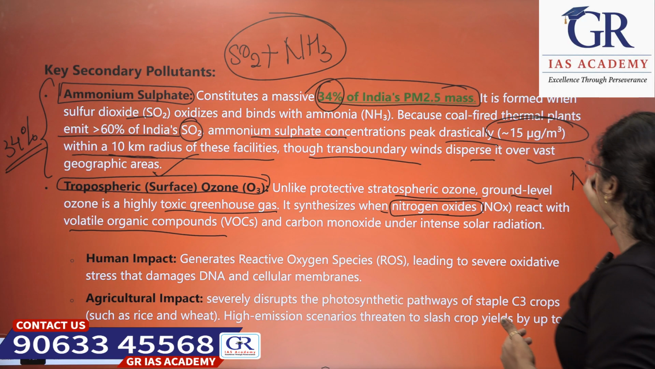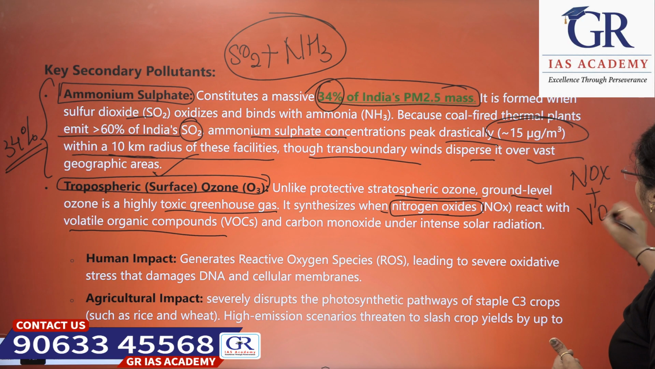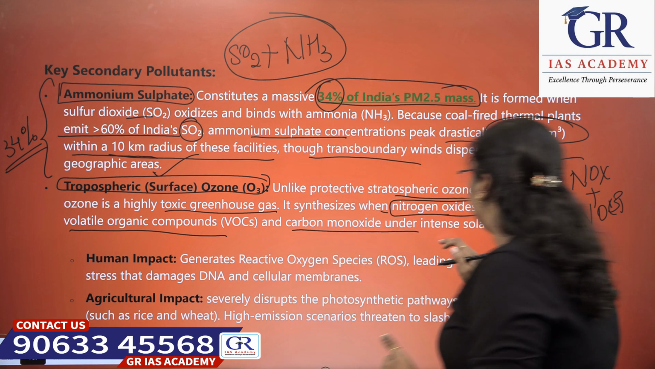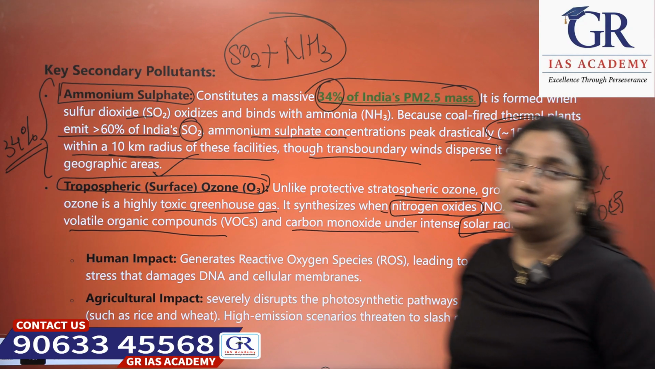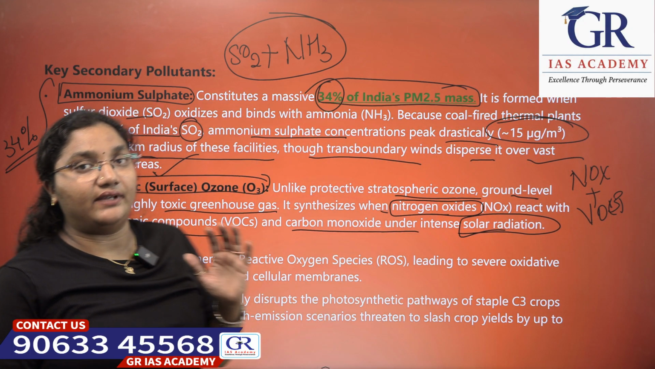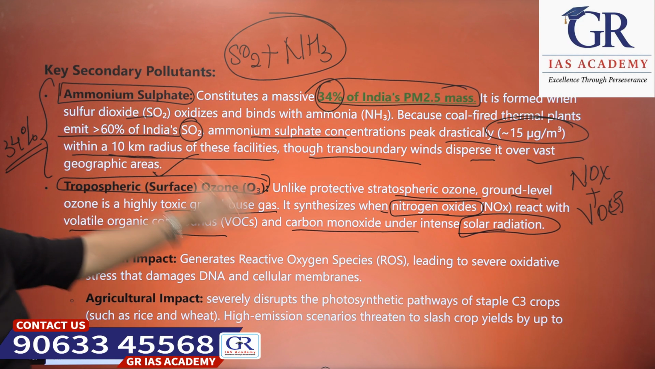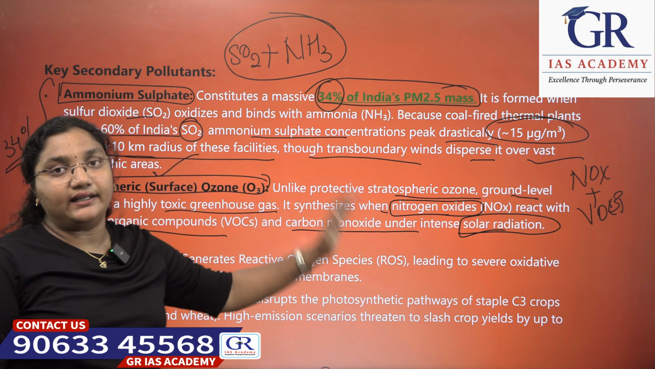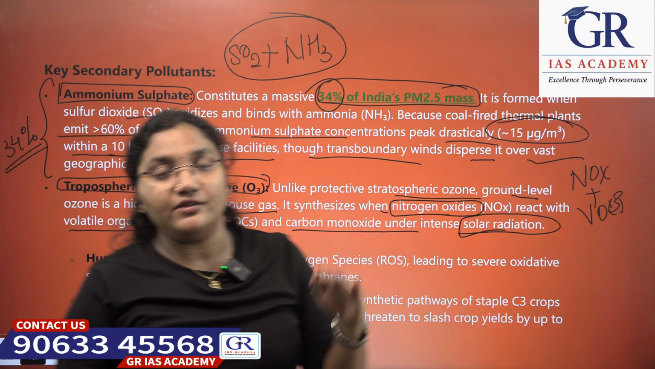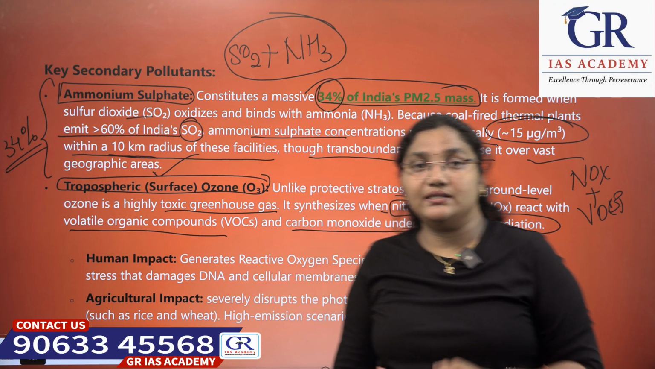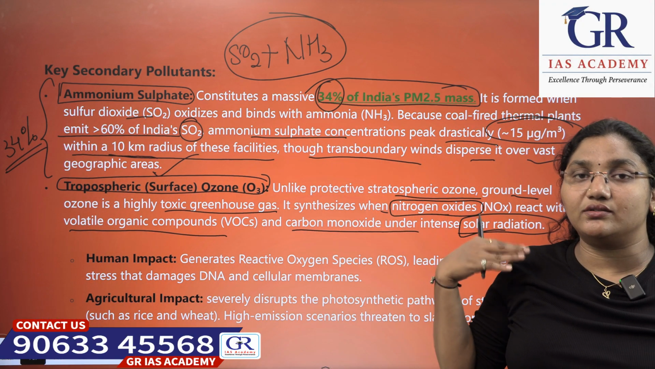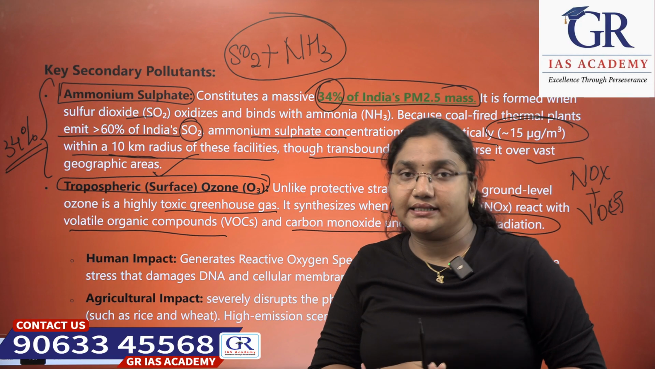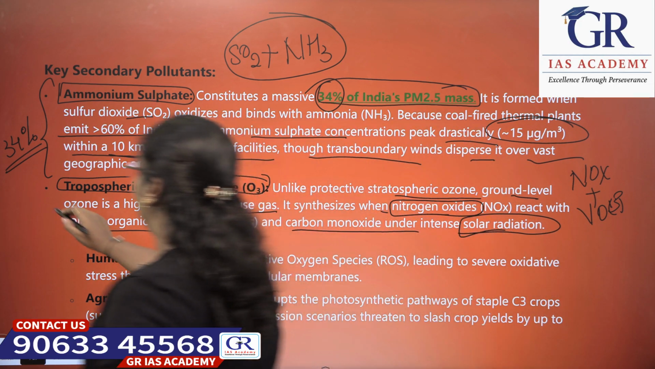When nitrogen oxides react with volatile organic compounds, VOCs, and carbon monoxide under intense solar radiation and high temperatures, they form tropospheric ozone, which is a very harmful greenhouse gas, unlike the stratospheric ozone, which protects us from direct sunlight. This is one more pollutant.